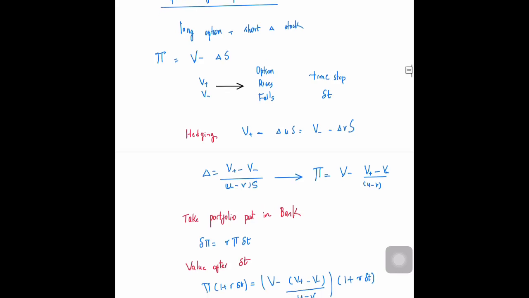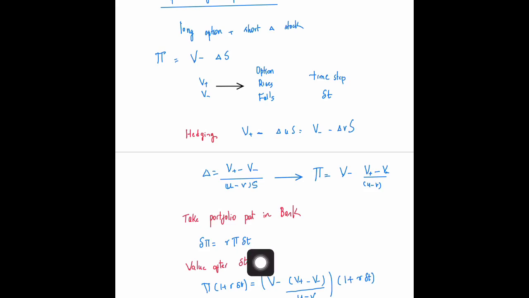What we could do is take this portfolio that we had, the value of the portfolio, and put it in the bank. The change from putting it inside a bank is just r times the value of the portfolio times delta t. This is the compounded amount, because you're having compounded interest. This is the amount of interest you will be getting on the particular portfolio if you put it inside a bank.